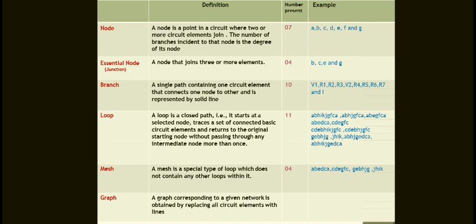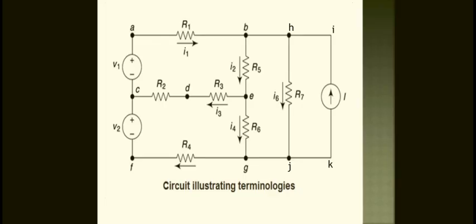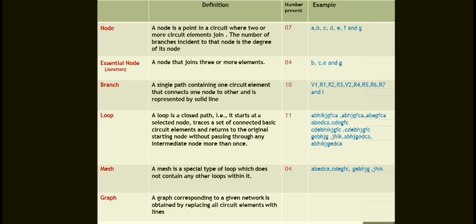You say that in the figure, there are four meshes. A, B, E, D, C, A. This is the A, B, D, C, E, A. This is the A, B, E, D, C, A. This is one mesh. Another mesh is C, D, E, G, F, C. Another mesh is B, H, J, G, E, B. Another mesh is H, I, K, J, H. Totally we have four meshes. It should not overlap any loop in it. That is called the mesh.